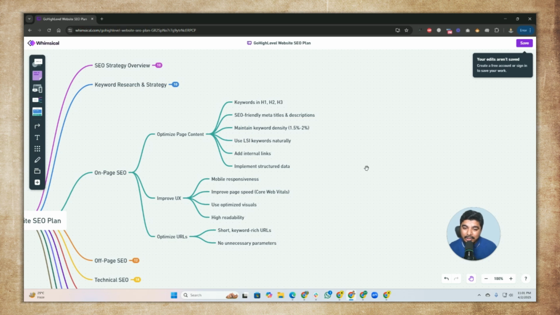Maintain keyword density. For example, if we have 1000 words, we must use our main keyword naturally, about 2 or 3 times in our content. And the same goes for LSI keywords; we will use LSI keywords.